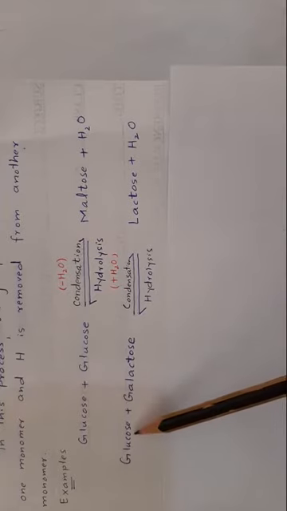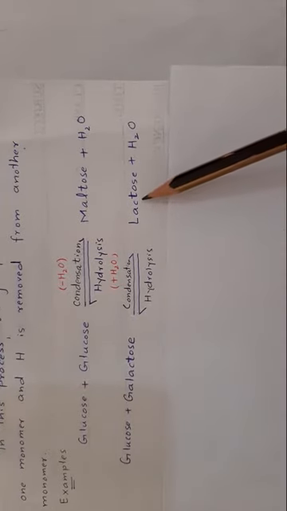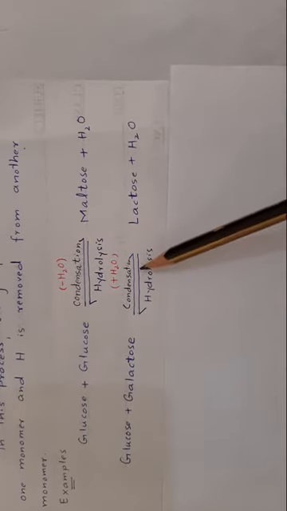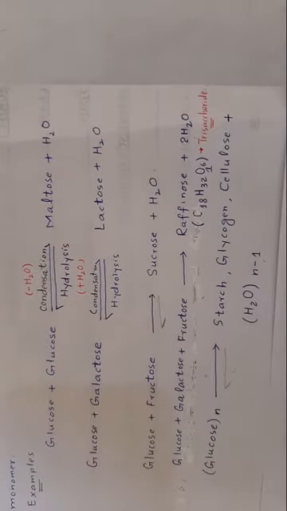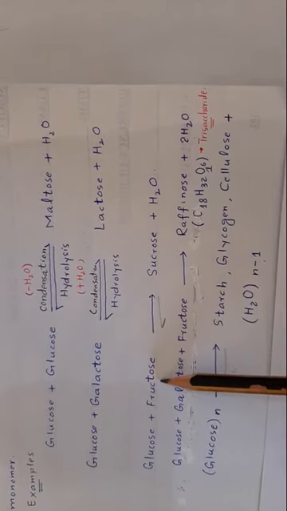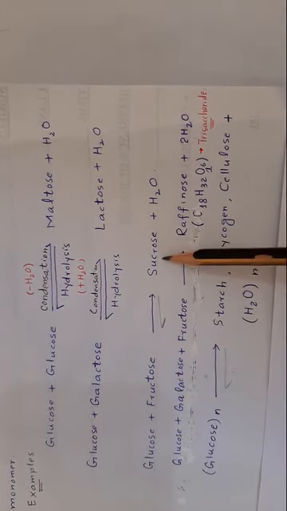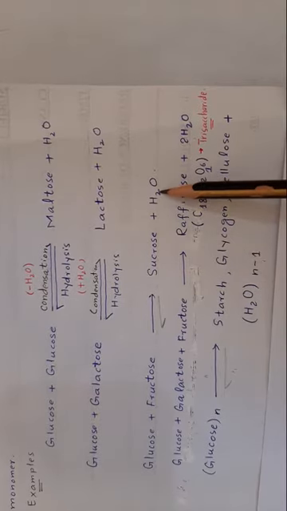Similarly, when two monomers, that is glucose and galactose, combine, they form another disaccharide sugar, lactose, with the removal of one water molecule, and its opposite or reverse is hydrolysis. Similarly, when glucose and fructose, two monosaccharide sugars, join together, they form a disaccharide sugar known as sucrose with the removal of one water molecule.